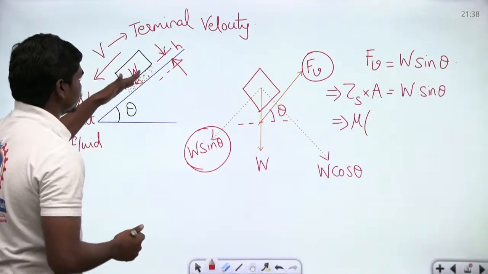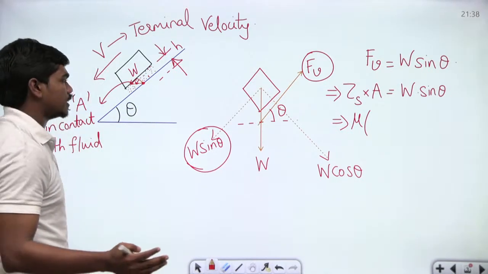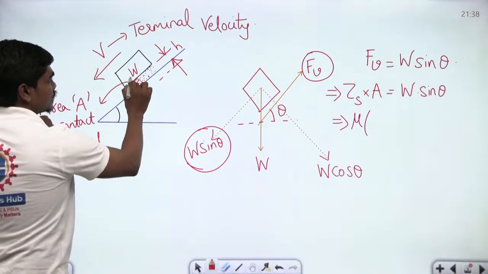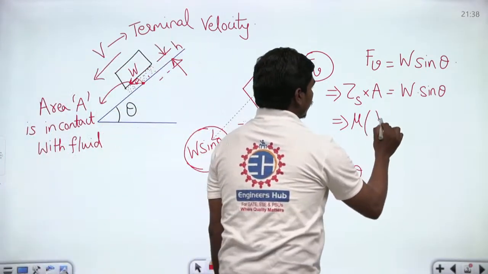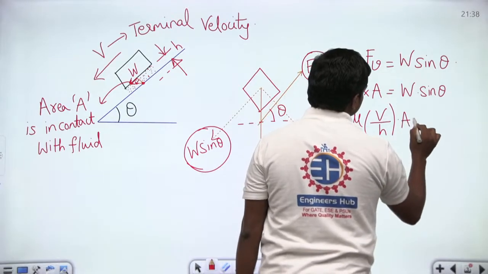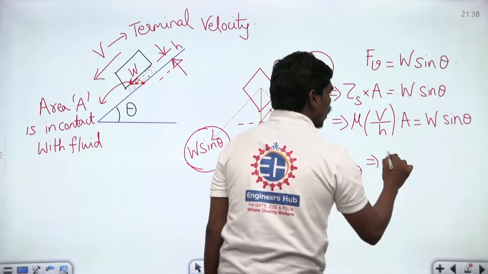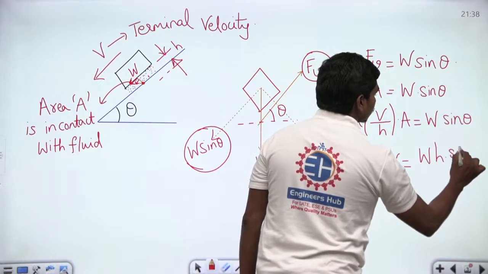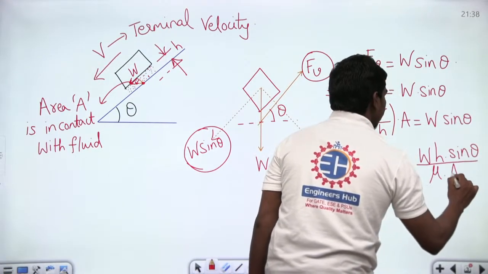And the velocity gradient perpendicular to the direction of the plane is nothing but this: the fluid velocity here is 0 because of the no slip condition, and here the block is moving with a velocity v, which means the fluid layer in contact with the block is also moving at velocity v. So this can be written as v divided by the clearance h, times area. This is equal to W sin theta. So the formula for terminal velocity of the block is v equal to W h sin theta divided by mu times the area in contact with the shear.